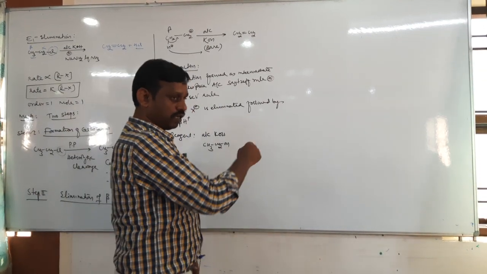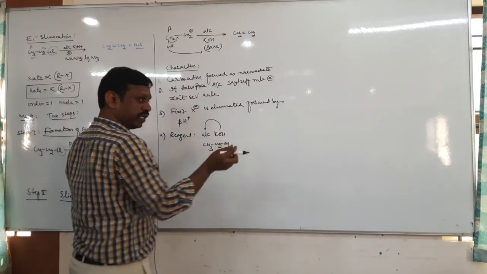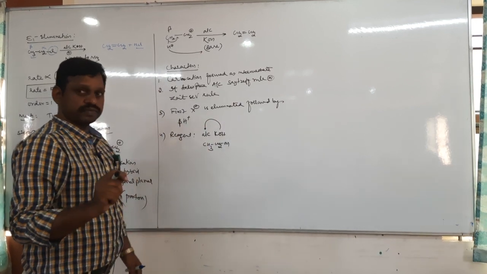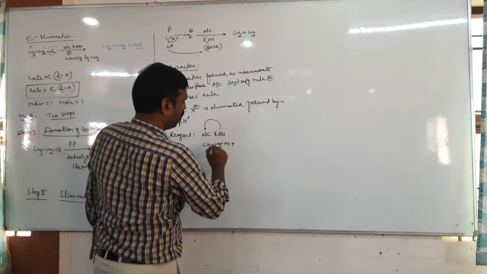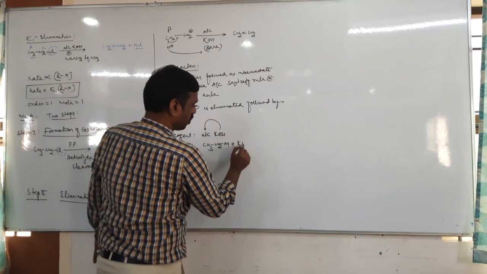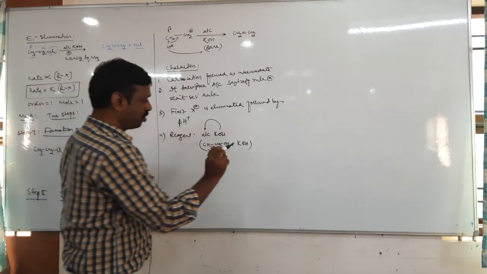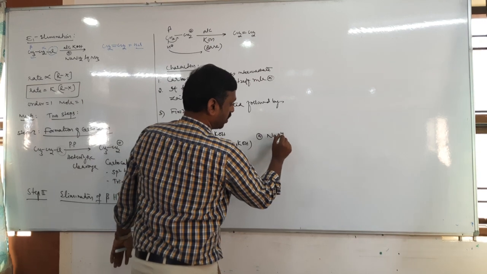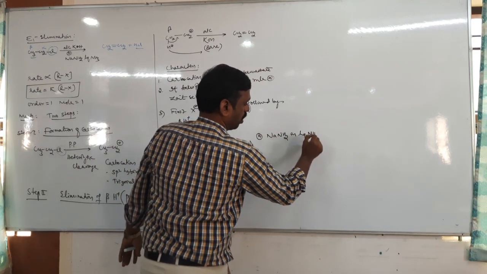KOH is actually solid in state, which is dissolved in alcohol. Alcohol plus KOH, alcoholic KOH, or sodium amide in liquid ammonia.